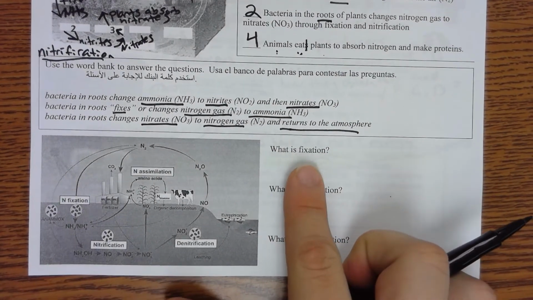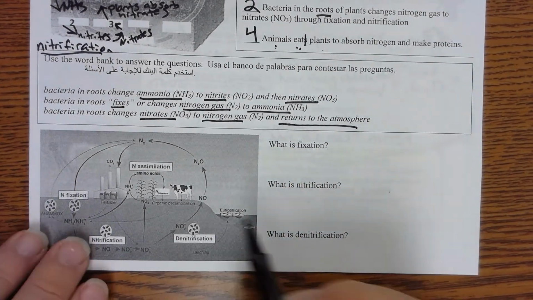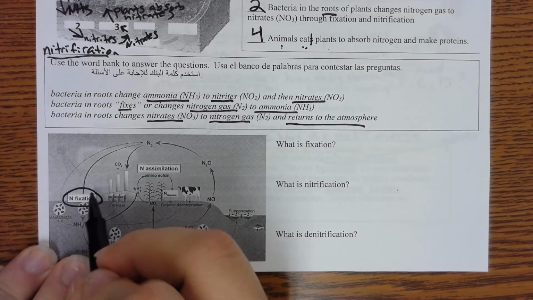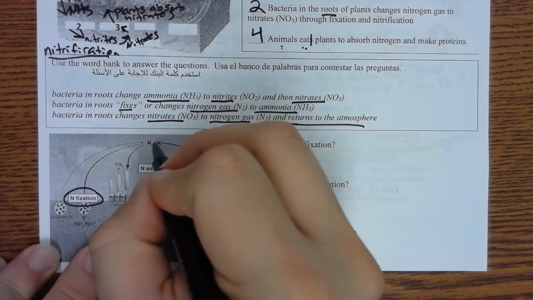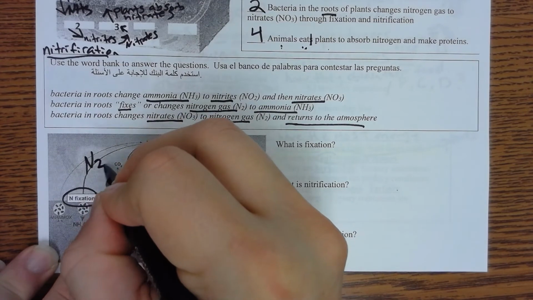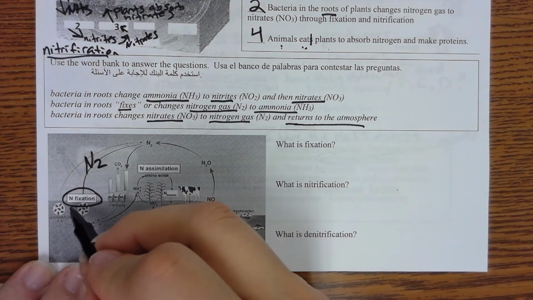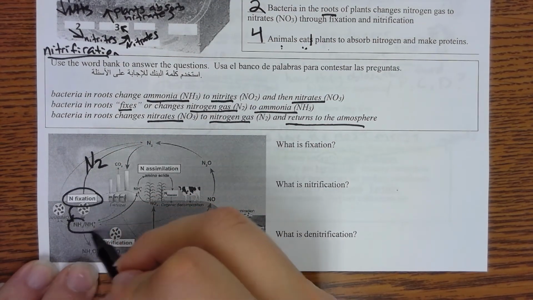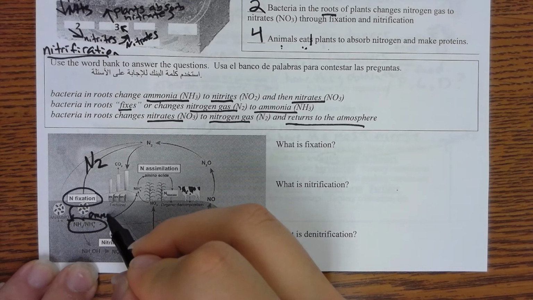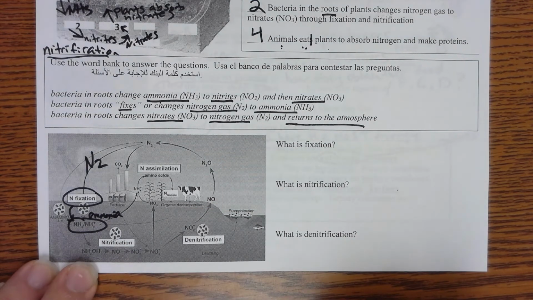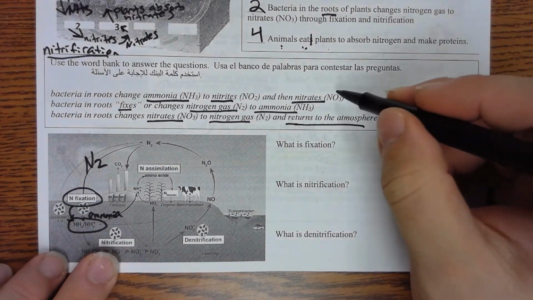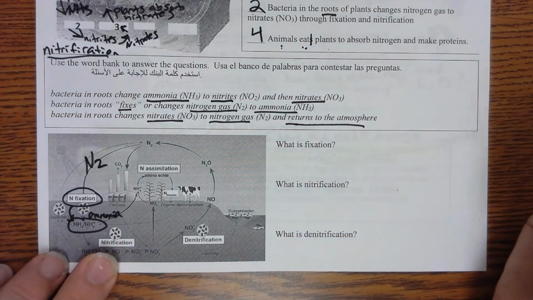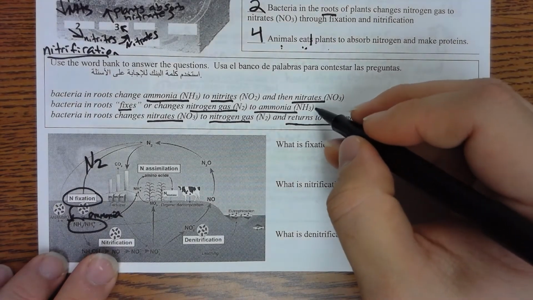So, what is fixation? Look over here. This is fixation. It changes N2, nitrogen gas, into ammonia. Okay? That is called fixation. Which one is that one? That is this one.